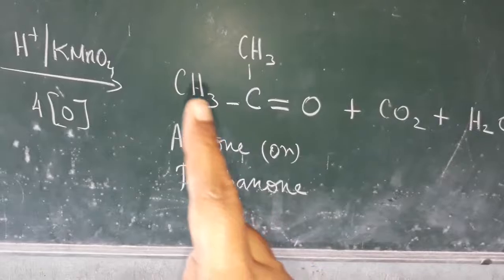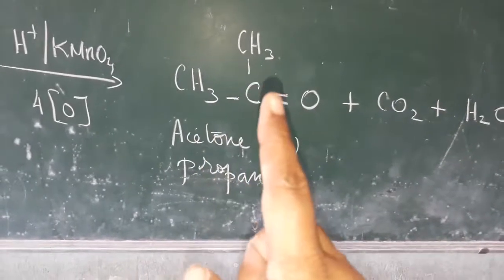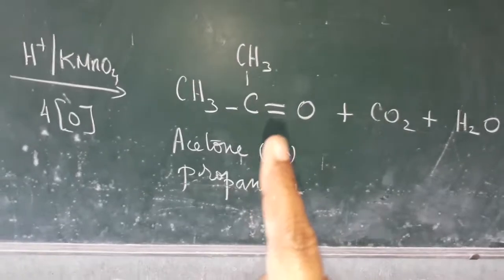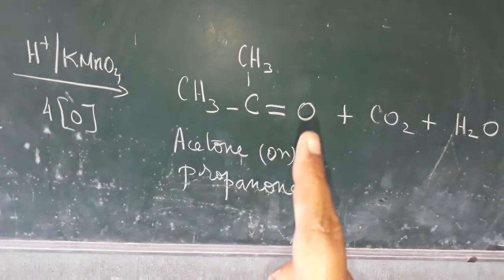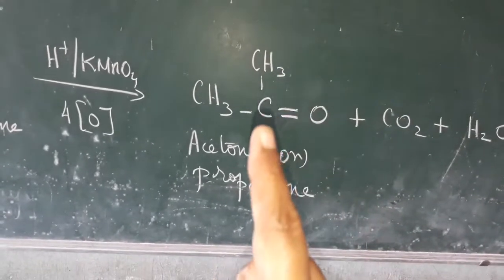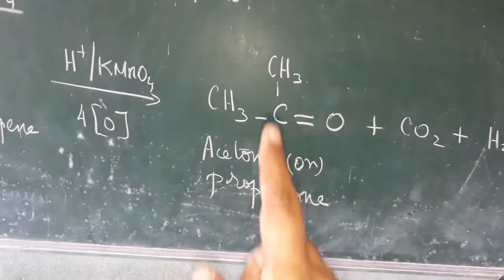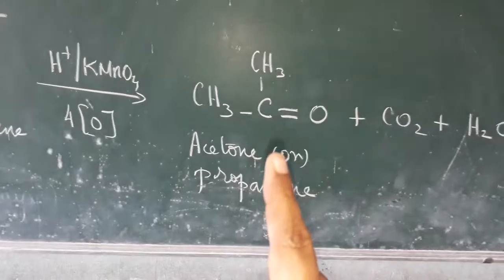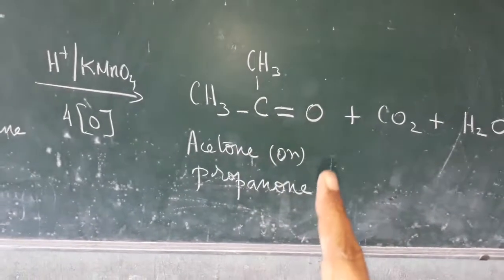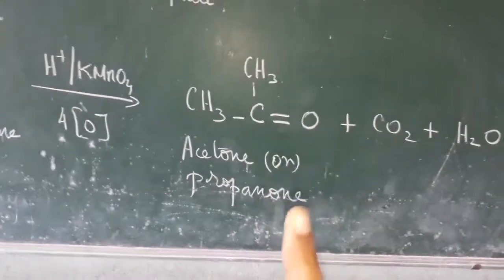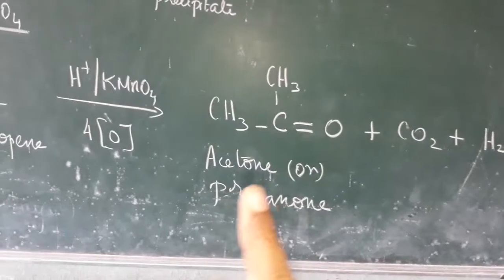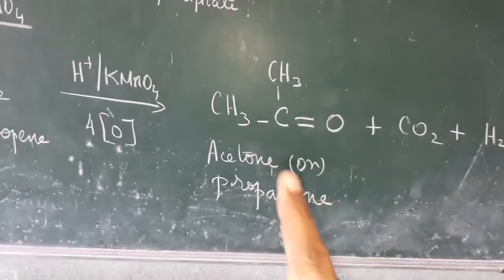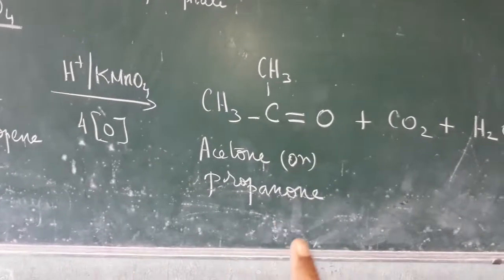Why propanone? 3 carbon is prop, and the single bond you have to consider is with the carbon only, not with the carbon and oxygen. Here the carbon possesses only single bonds, and single bond means an, not carbon with oxygen. So prop, 3 carbon and single bond an, and this one is a ketone. C=O is a ketone, so propanone.